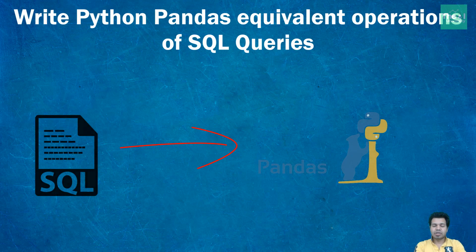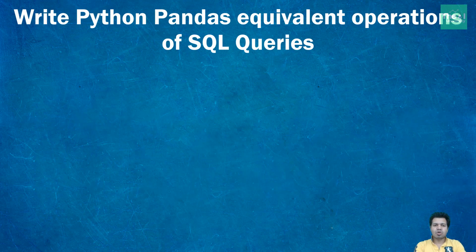Then we have join operators, union, insert, update, etc. So I will in a way cover almost all SQL constructs to write equivalent operations in Python Pandas.